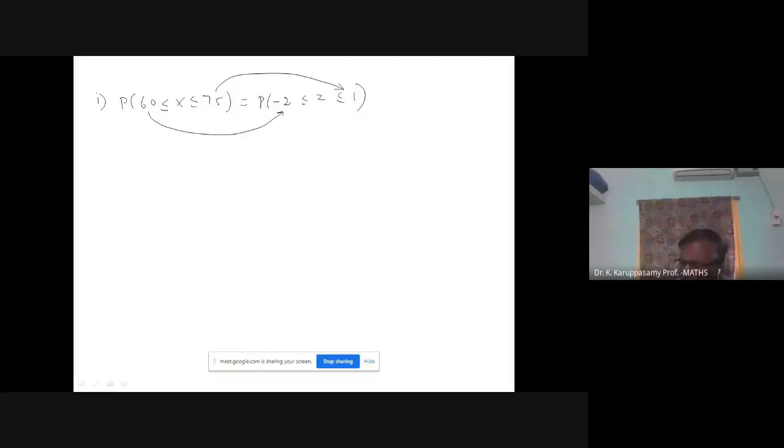Now we are going to use our standard normal table or calculator to find the probability. We have given some list of instructions. If anybody has doubt, please ask. If you draw a bell-shaped curve, it is very easy to understand. Better you draw a curve for all the problems. Roughly you draw, no need to draw very exactly. The center point is 0. This is Z equal to 0.